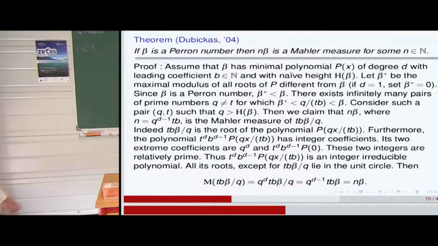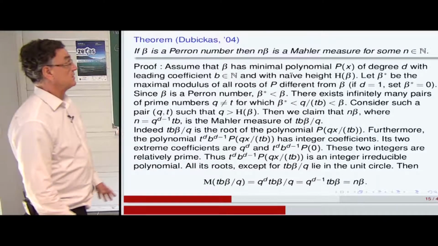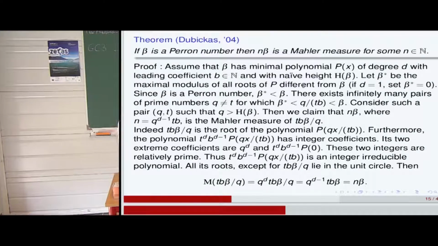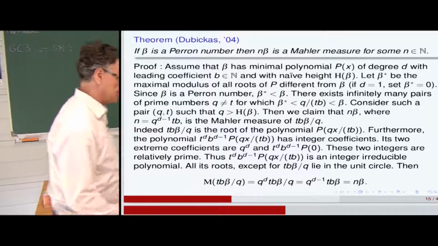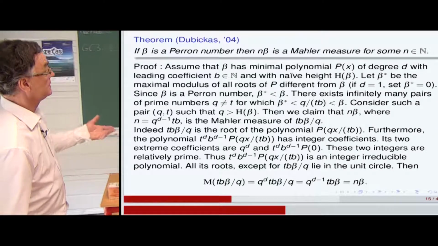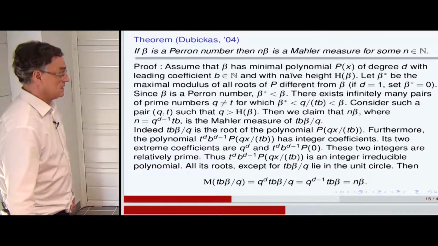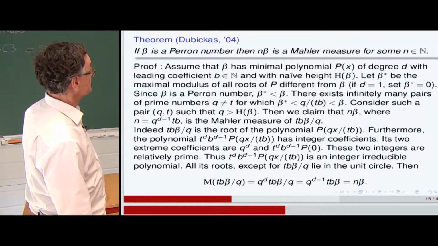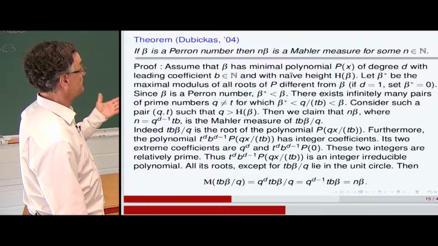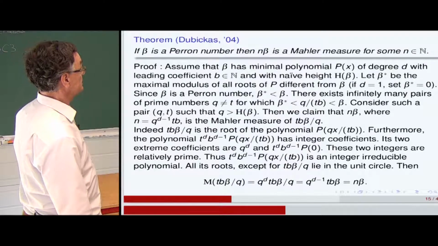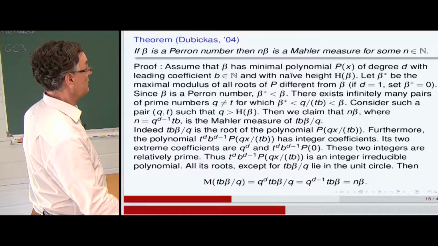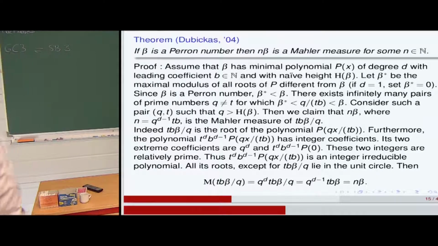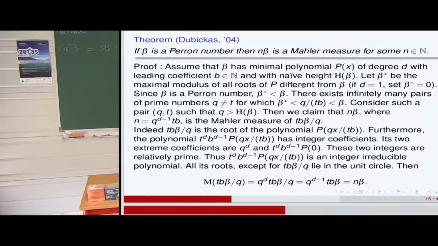So the set of Perron numbers is not the set of Mahler measures, and was studied as such for problems of minoration, for instance by Dubickas. So if beta is a Perron number, this theorem says that there exists an integer n such that n beta is a Mahler measure. So what is n? It's not really under control.